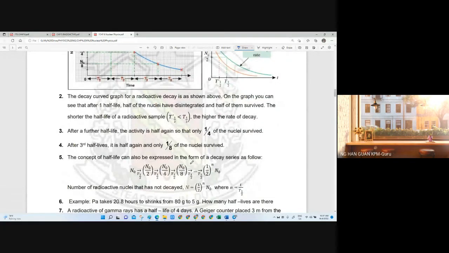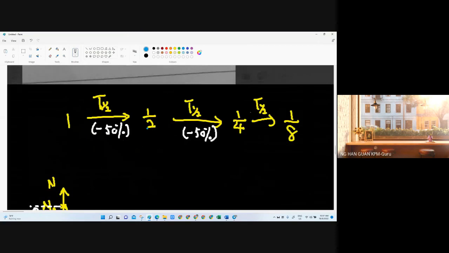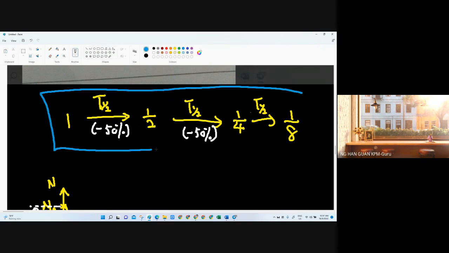Okay. So for half-life problem solving, we have two different ways to solve. One is using the timeline, like the way I showed just now. We are able to count how many half-lives. But the problem is that this timeline calculation is only limited to questions with complete half-lives. If the process involves 2 half-lives, 3 half-lives, 4 half-lives, yes, with the timeline we can easily solve it.